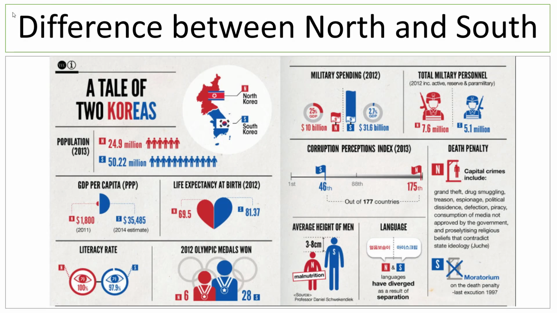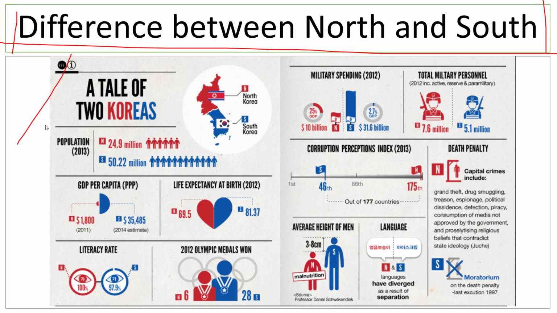Now, let's talk about the difference between North and South Korea. Over here, we have some interesting statistics. First of all, let's just look at the population. North Korea has a population of around 25 million. And South Korea has double the population, 51 million. Other than that, of course, they have different capitals. The capital of North Korea is Pyongyang. The capital of South Korea, as I told you earlier, is Seoul.